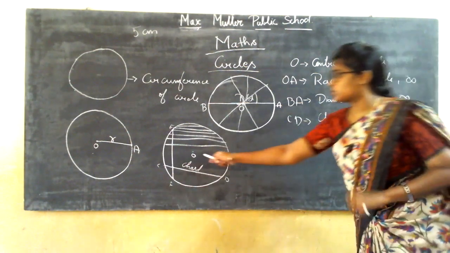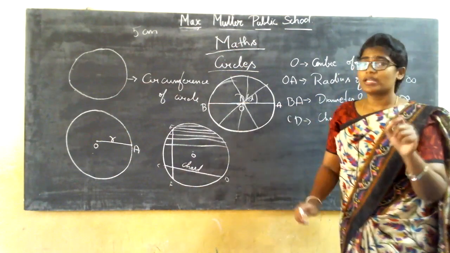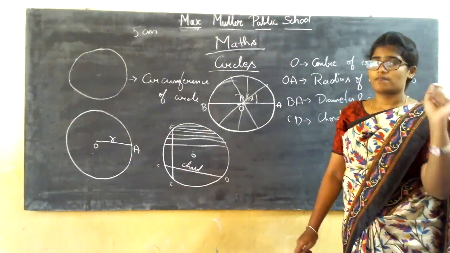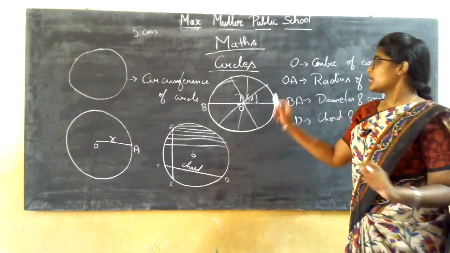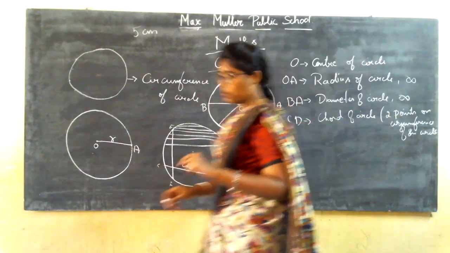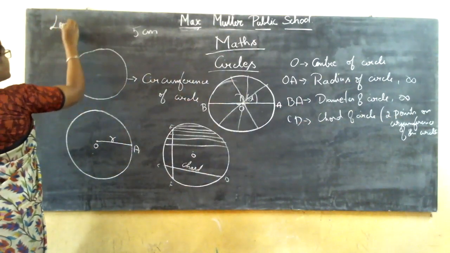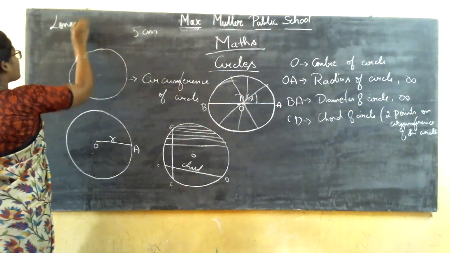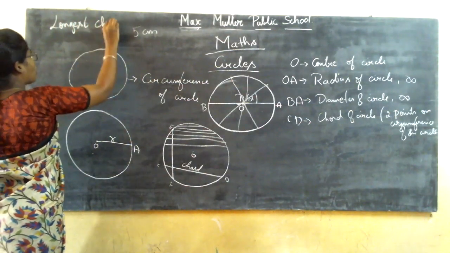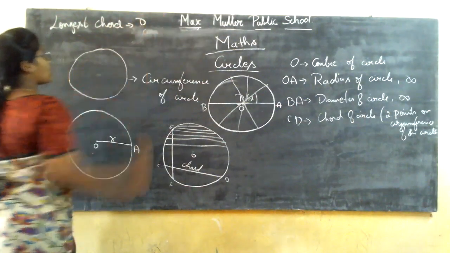No matter if it is going through the center of the circle also. Only the chord which is passing through the center of the circle is called a diameter. Okay, and another one I need to say, the longest chord is the diameter.